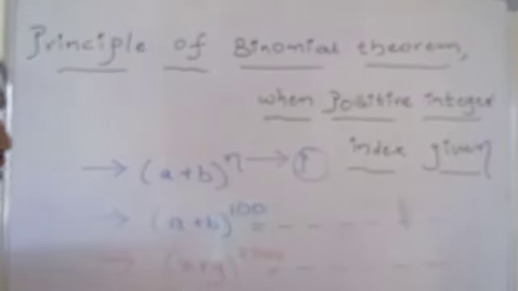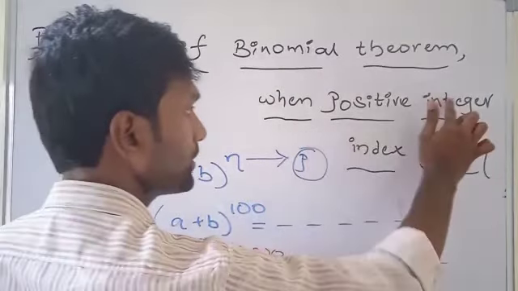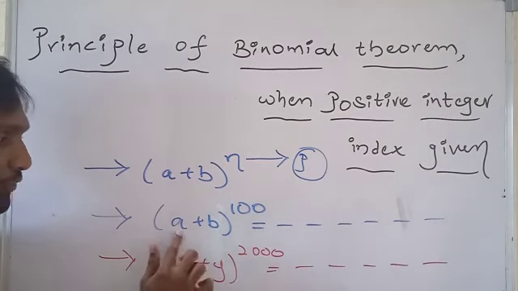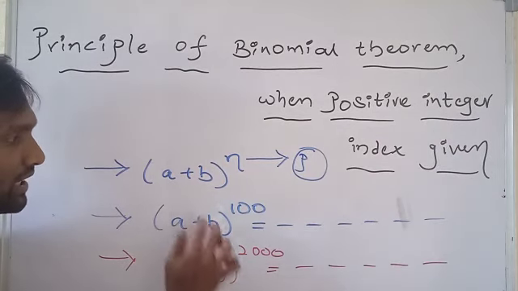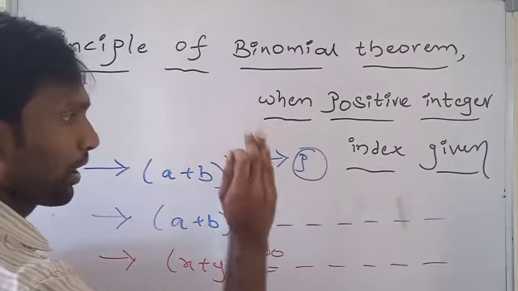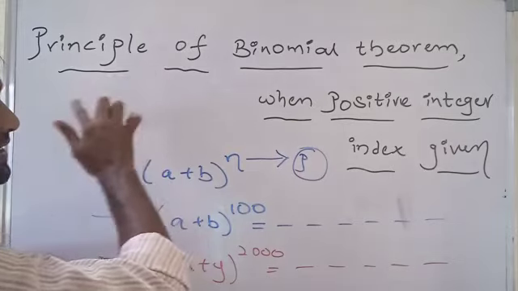So what is the principle? What is the principle of binomial theorem when positive integer index is given? That means if the expression is in the form of (a + b)^n and n is a positive integer, to expand that expression there is a principle.